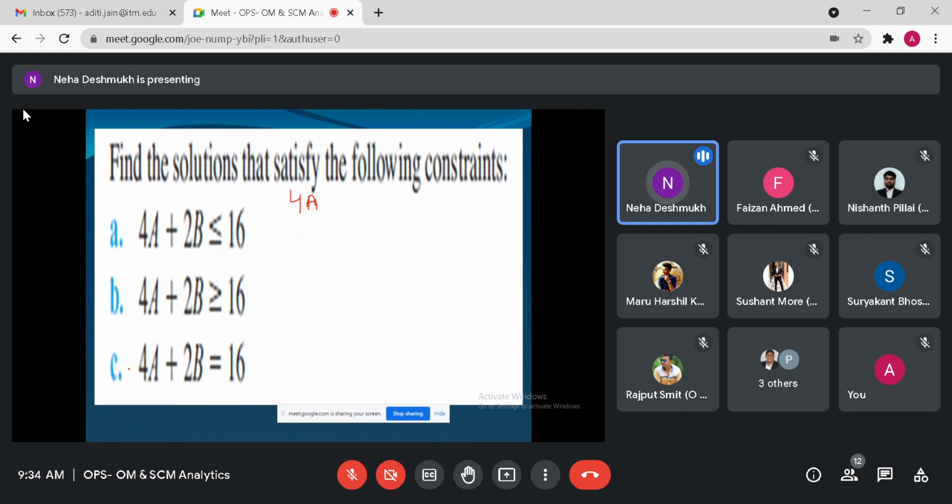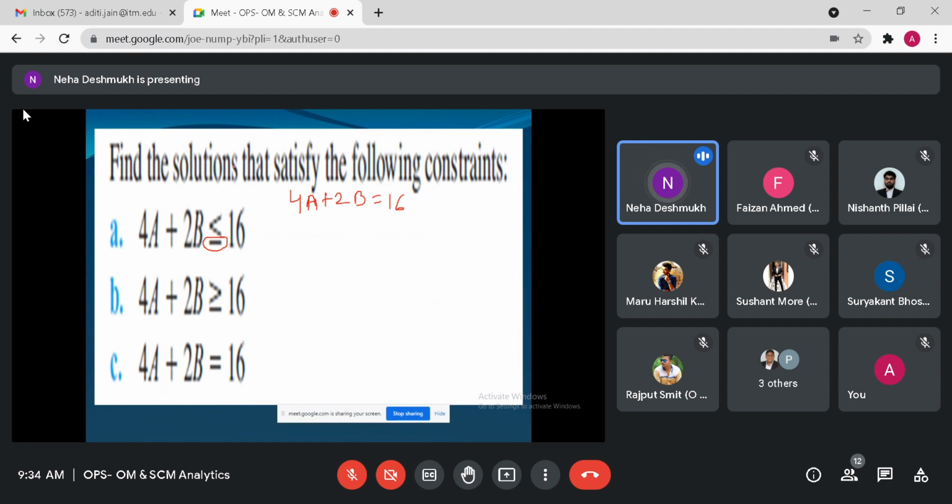How to calculate the solution for a given equation or a given constraint, right? So this is the equation 4a plus 2b is equal to 60, right? Here one sign is there, equals, so we can calculate the solution for the given expression.